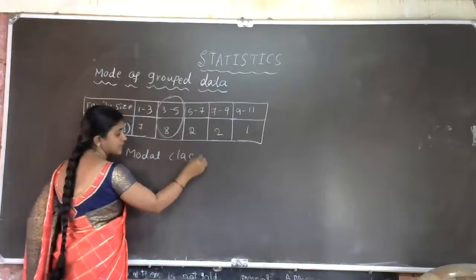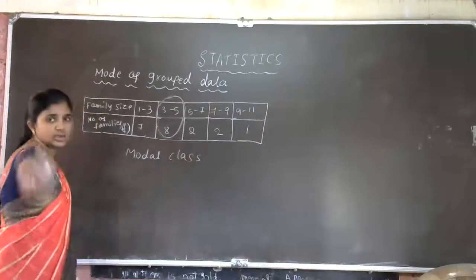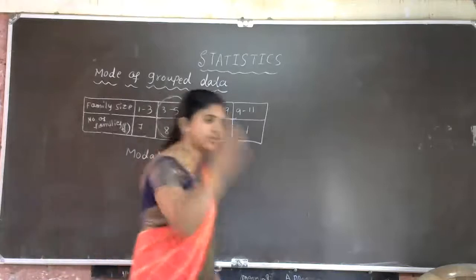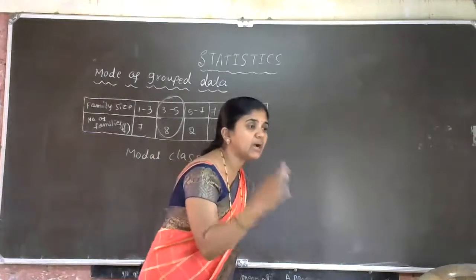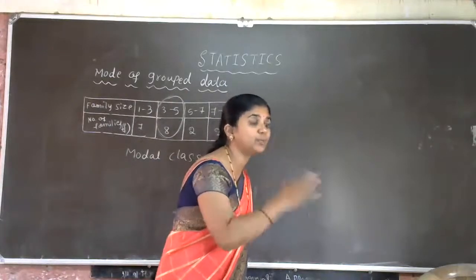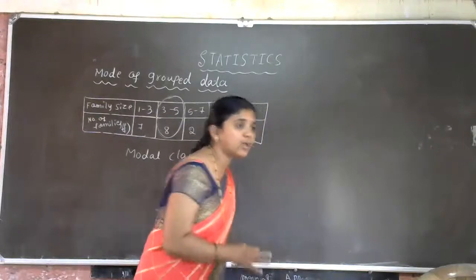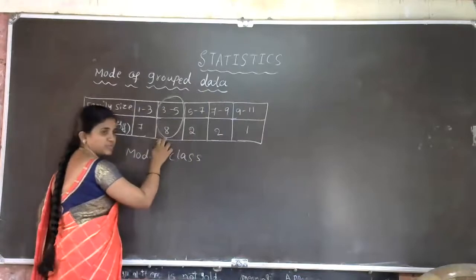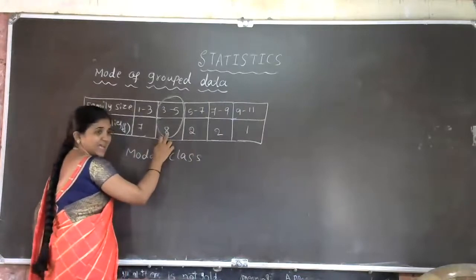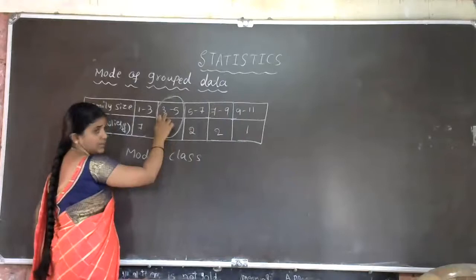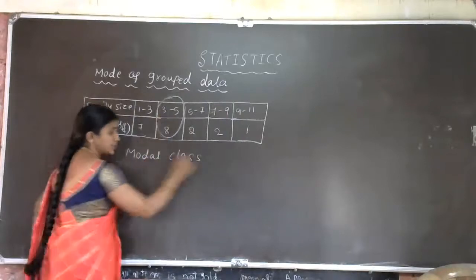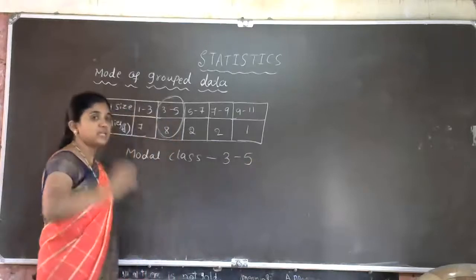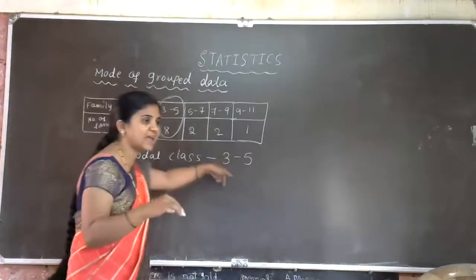First important word, modal class. First very important work is to identify the modal class in the grouped data. How to find the modal class? Modal class is decided by the highest frequency. Here 8 is the highest number, so the modal class interval is 3 to 5. So the mode will lie in this class interval only.